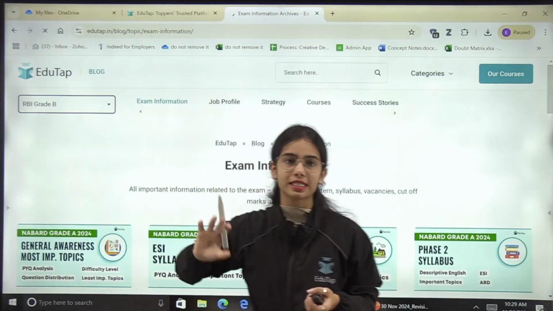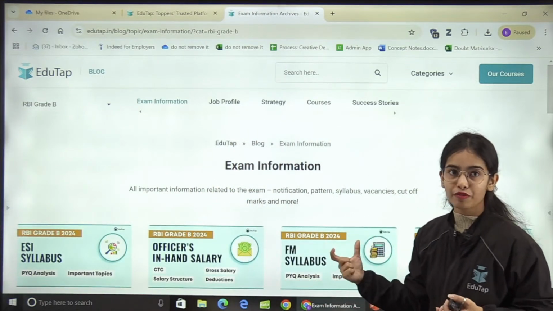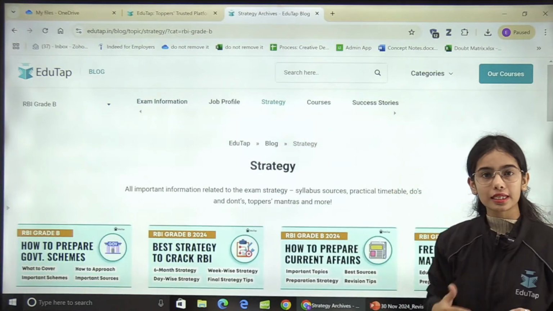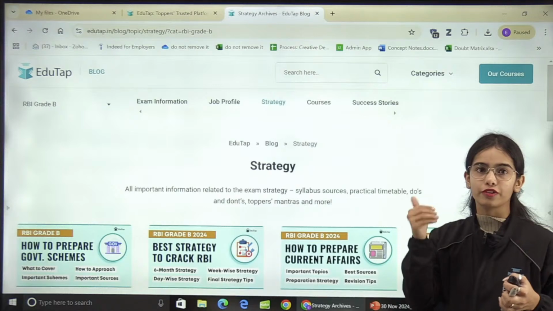For RBI, NABARD, SEBI, you can get the exam information and the strategy, and it is in written form. So you can just read the strategy so that you have an idea of the different components.